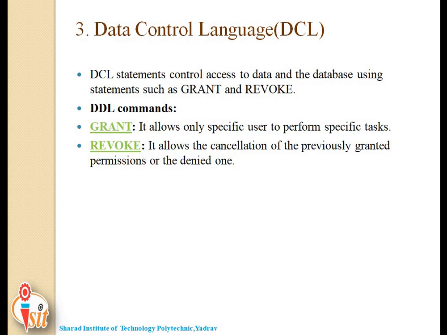Now we will see what the grant command is and what the revoke command is. Grant allows only specific users to perform specific tasks. That is, it gives users access privileges to the database.